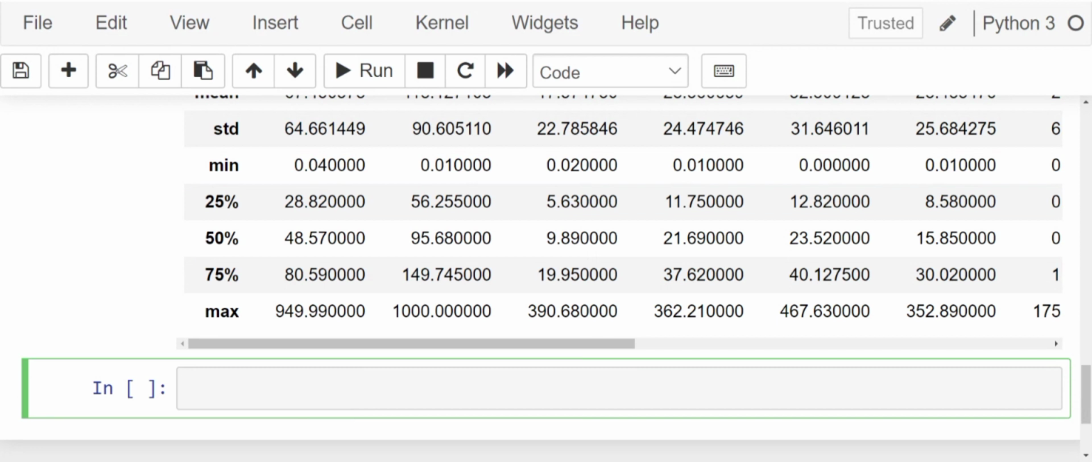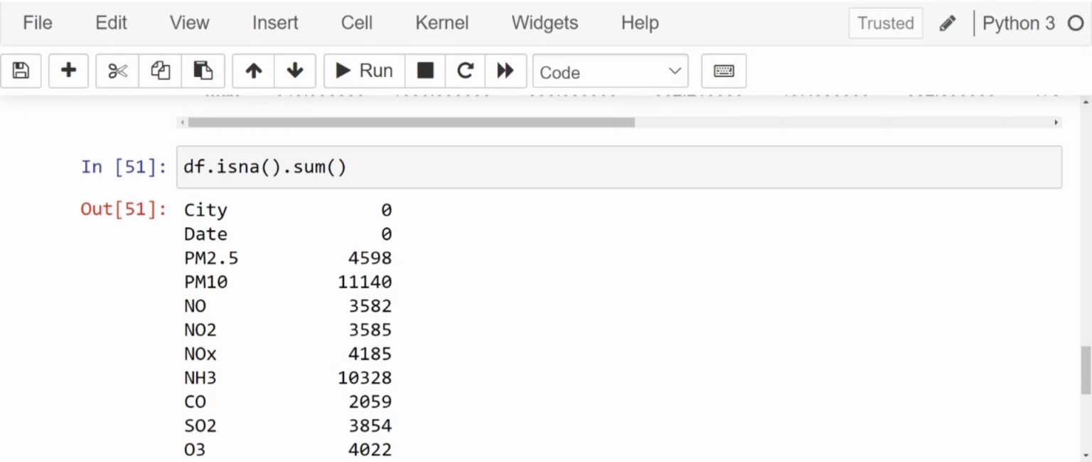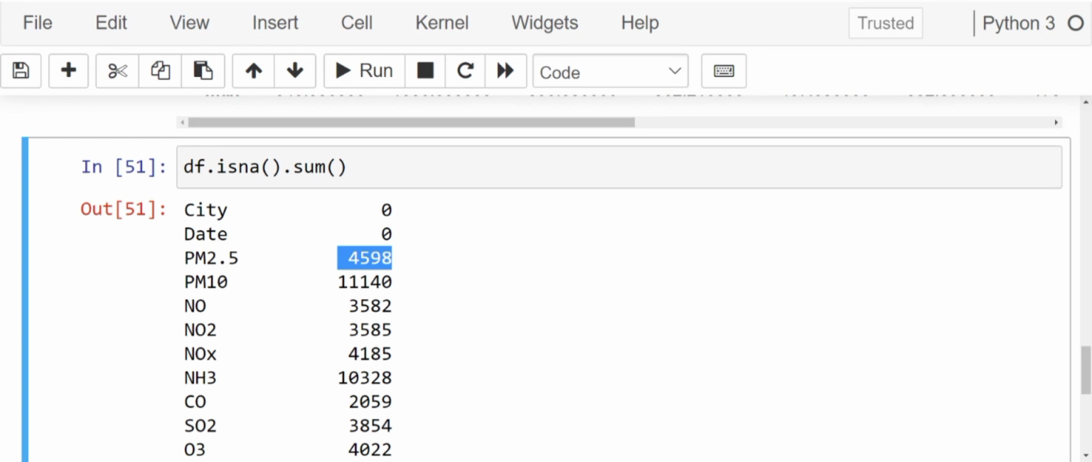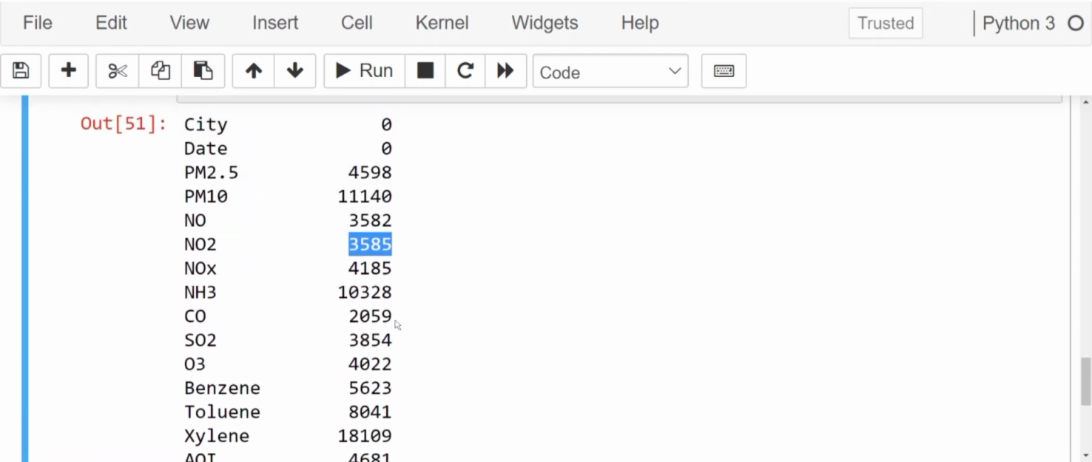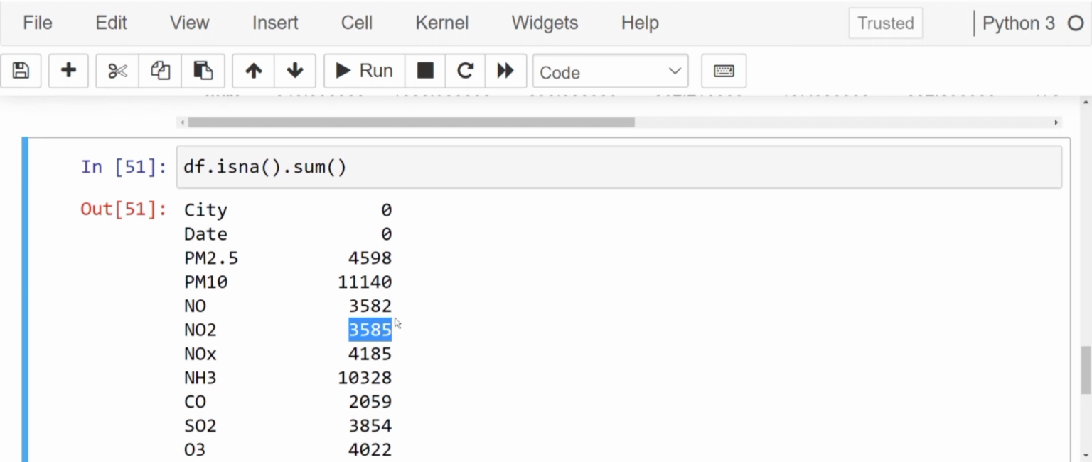Now let's see if there are any missing values in our dataset. How do we do that? We write df.isna().sum(). Oh, there are lots of missing values in our dataset. There are 4,598 missing values in particulate matter 2.5. There are 11,000 missing values in particulate matter 10. There are 3,000 odd values in nitric oxide and there are 3,000 odd values in nitrogen dioxide, and so forth.